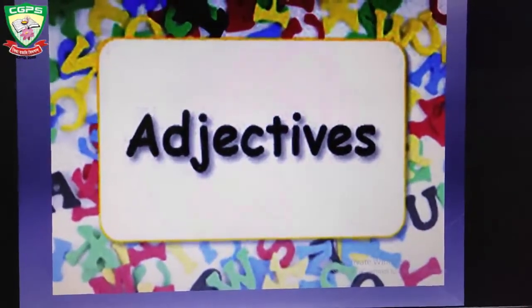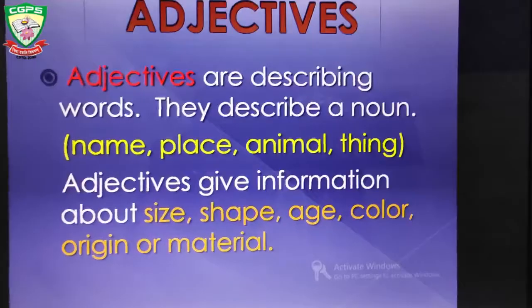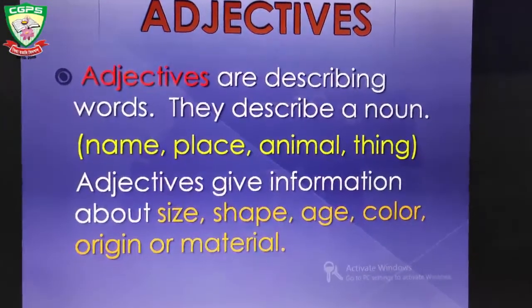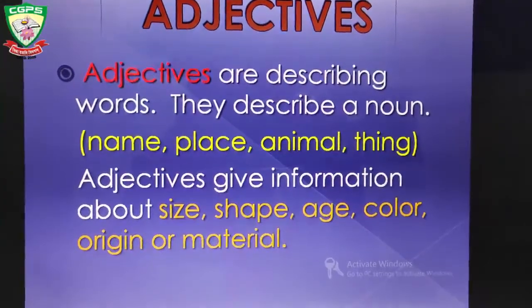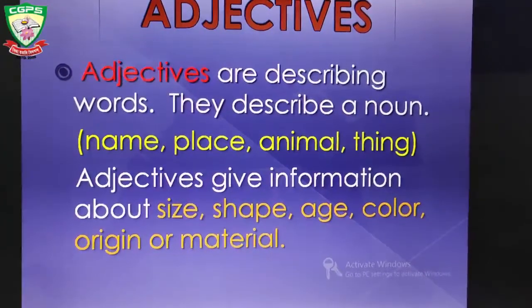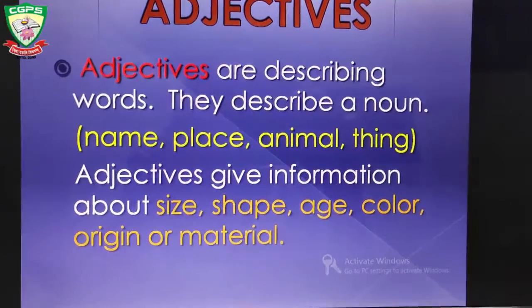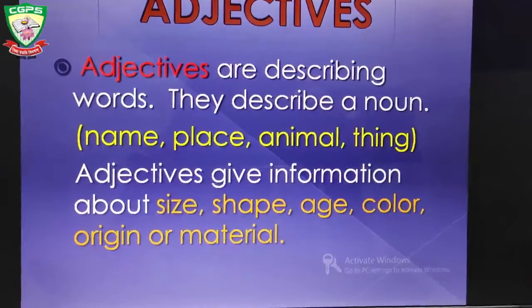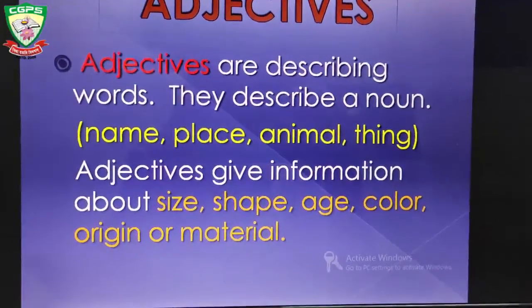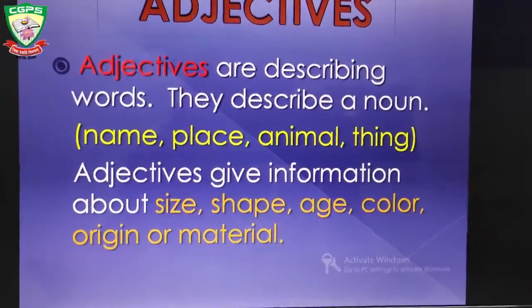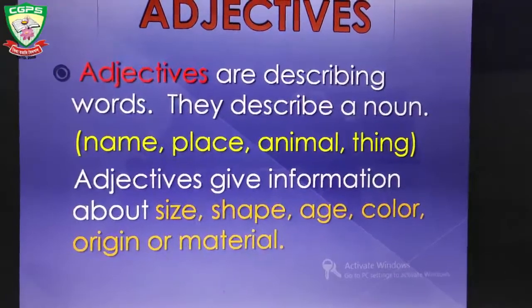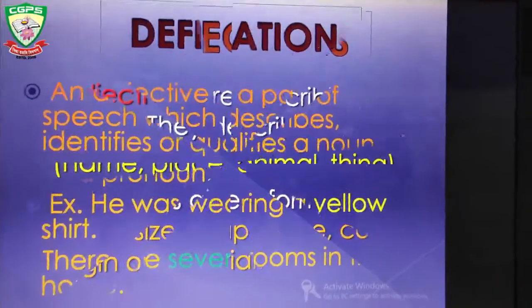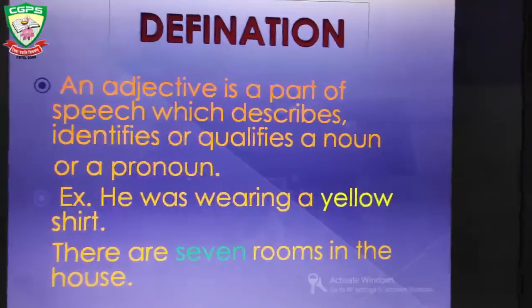So first let us know what are adjectives. Adjectives are describing words. They describe a noun. You know what is a noun? Name, place, animal, thing is noun. So adjectives describe name, place, animal, things. Adjectives give information about the size, shape, age, color or origin or material. So this is the definition of adjectives.